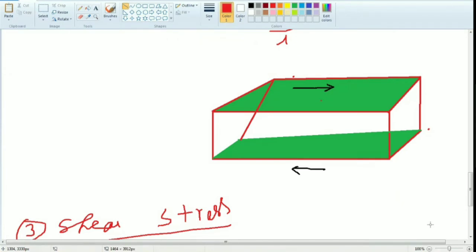Suppose any failure occurs. For example, you are applying the load like this. Suppose the body comes into two pieces like this. Take the chalk piece and rub the top as well as bottom. You can get the failure, no? That failure is called shear failure. And one more thing, shear failure is very, very dangerous and important compared to the other two, tensile as well as compressive. I'll tell you why it's important, where we are using the shear stress.